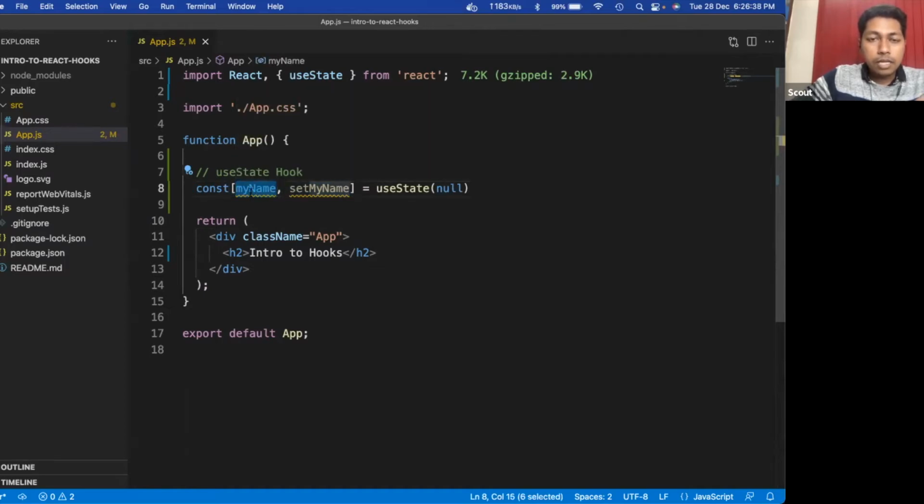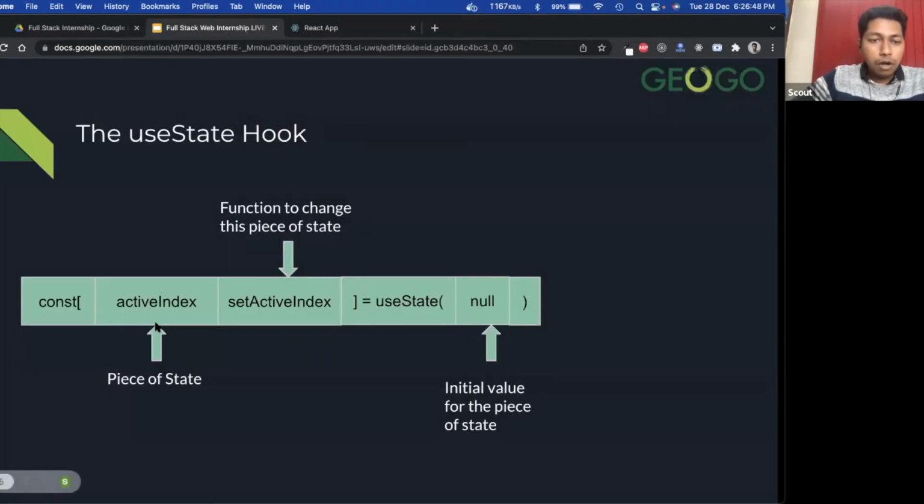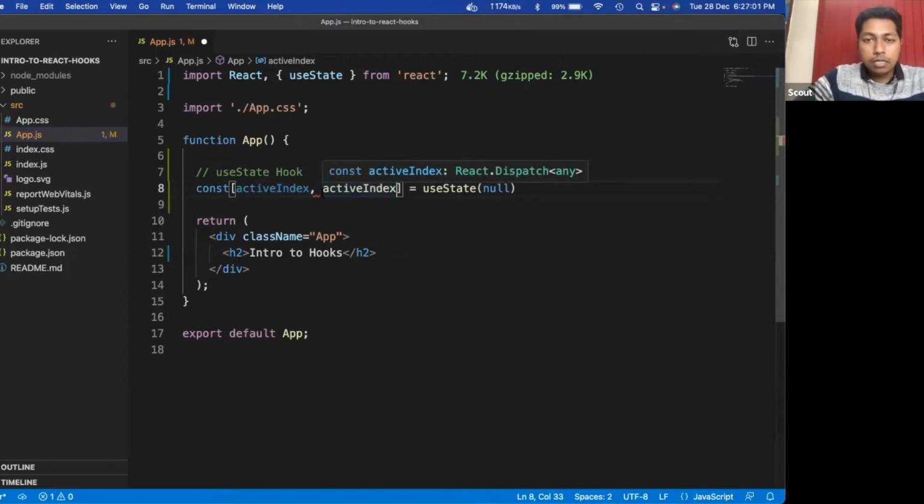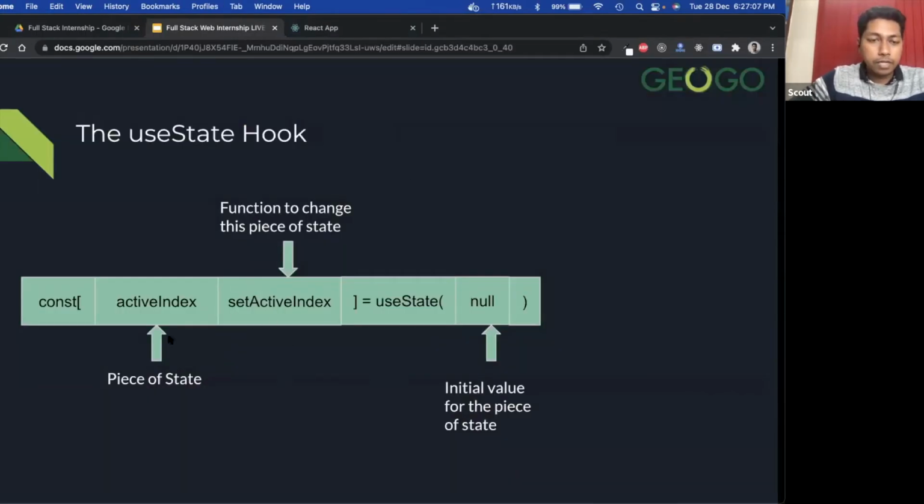The first part is the name of the state, like myName, the name of the state we are defining here. Or you can see the diagram here. Let's do the same thing, like activeIndex, and setActiveIndex, whatever he has given in the presentation.